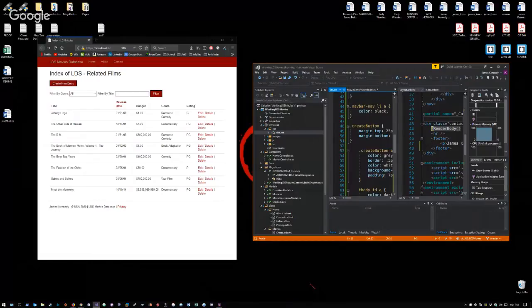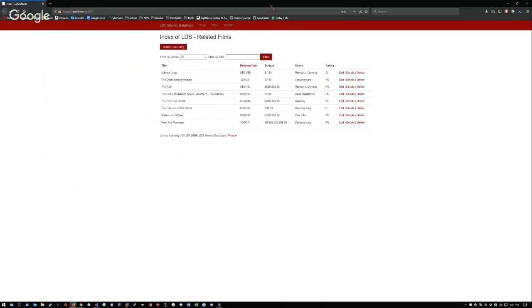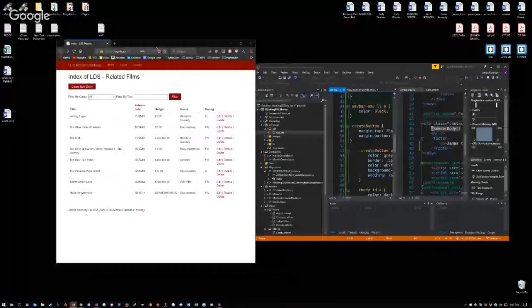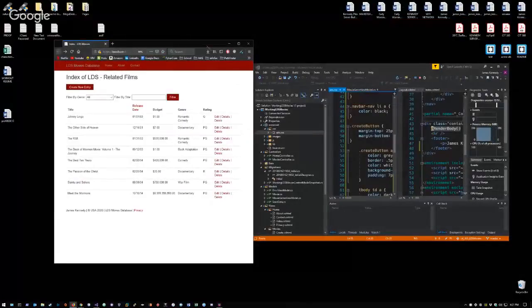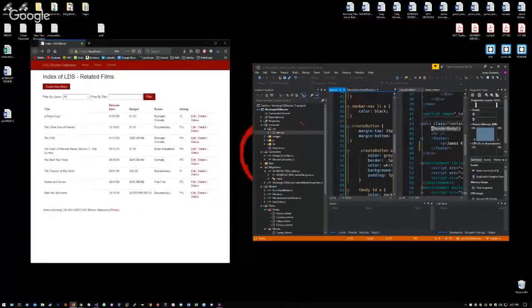Excellent. This is my week 10 assignment for CIT 365 using ASP.NET MVC. This is my little page. Full screen looks like that. Small screen looks like that. We're supposed to demonstrate full functionality of the page.